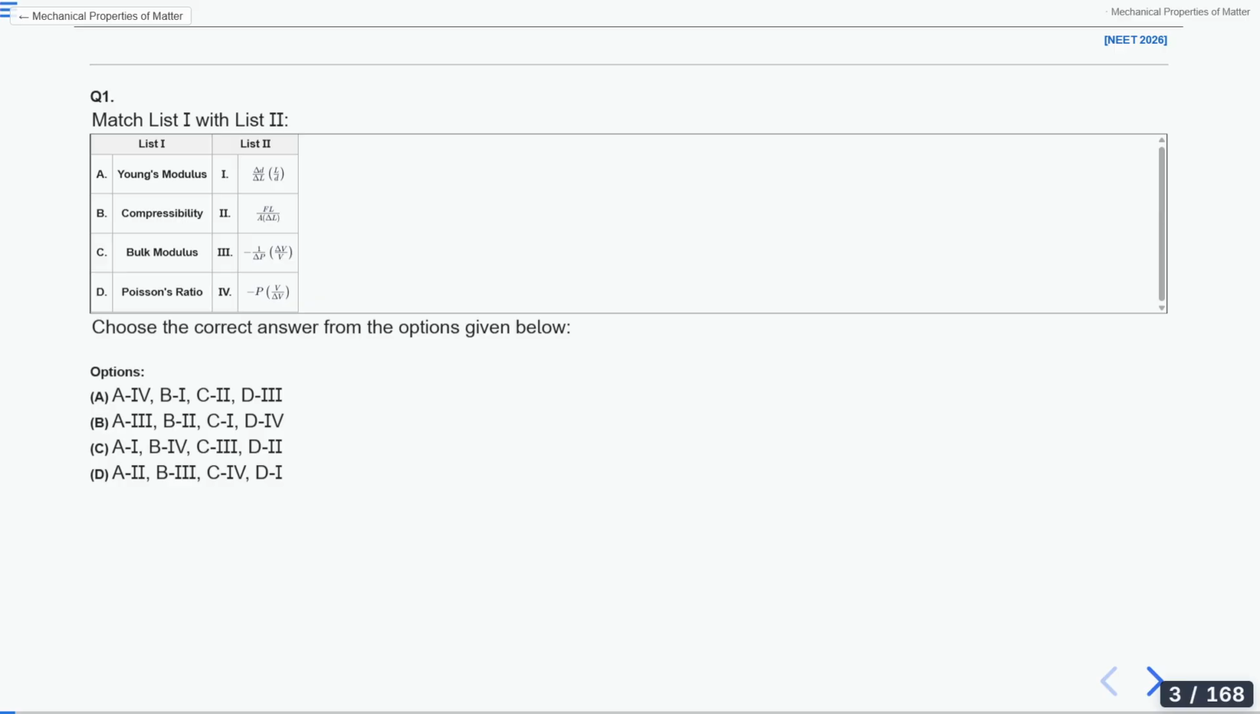So hi, good morning all of you. I hope you guys are doing great. So today we are going to discuss the mechanical properties of matter. Actually, we are going to talk about fluids. We'll do some recent PYQs from NEET 2026.